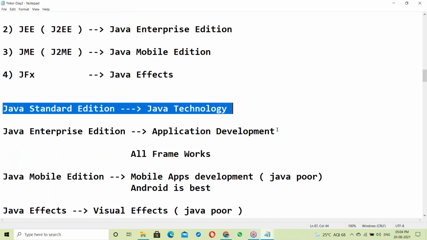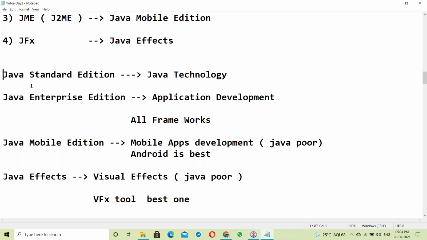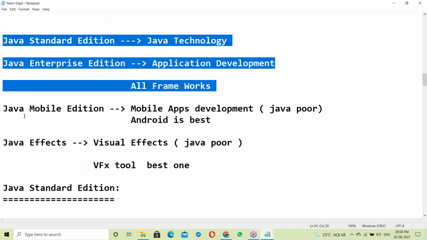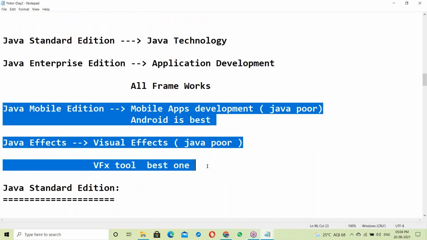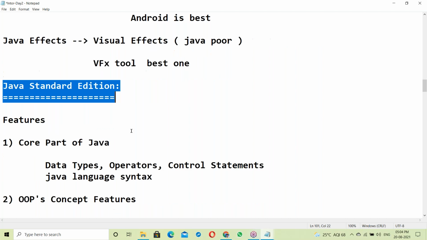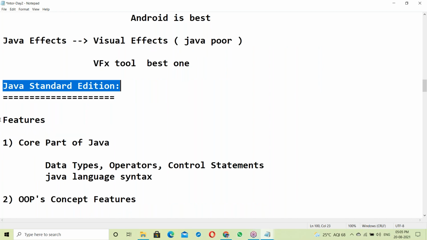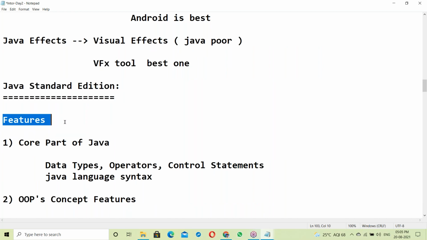Java Standard Edition and Java Enterprise, only these two editions are being used. The others are not used; Java is poor in those areas. Java Standard Edition features, Java SE, are our syllabus.